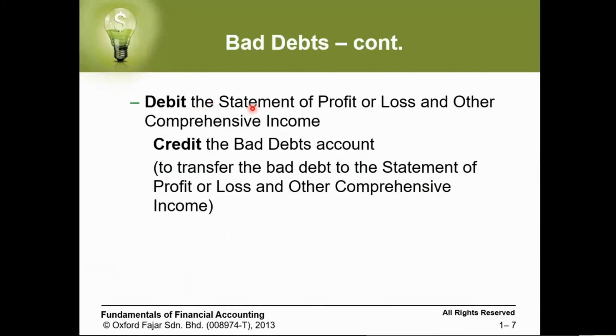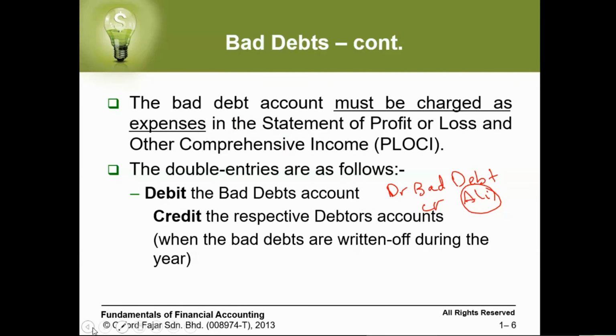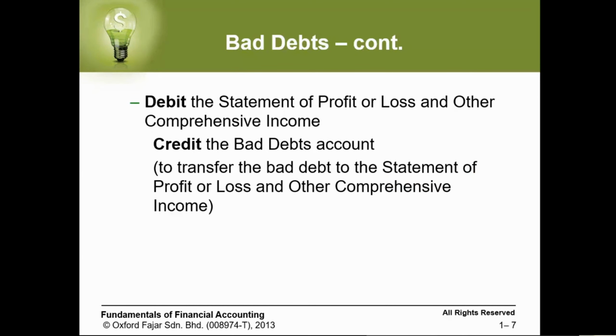Then we need to close this bad debt account. In this transaction we created the bad debt account and we closed the account of Ali. The second step, we need to close this bad debt account. We close it by taking it to the income statement, or we call it the statement of profit or loss and other comprehensive income. The credit is the bad debt account.